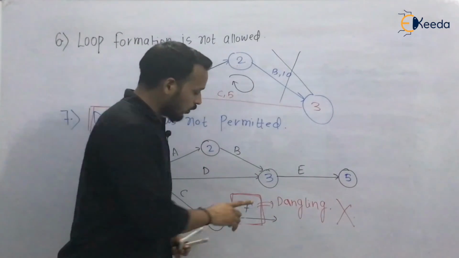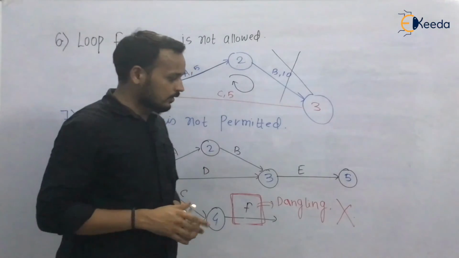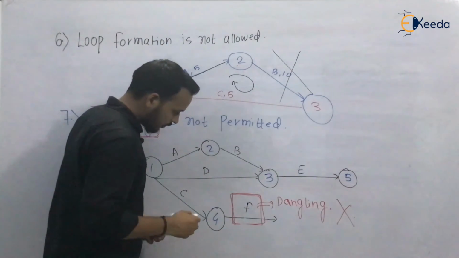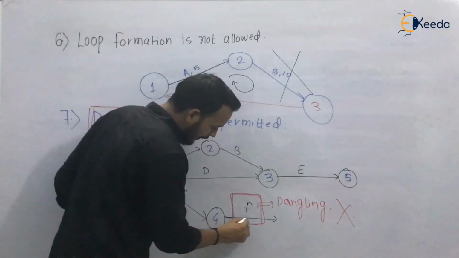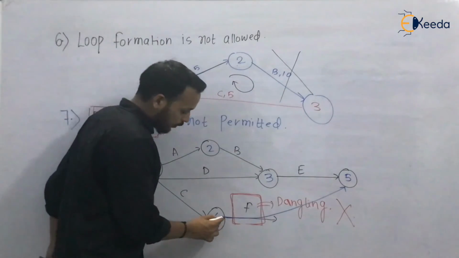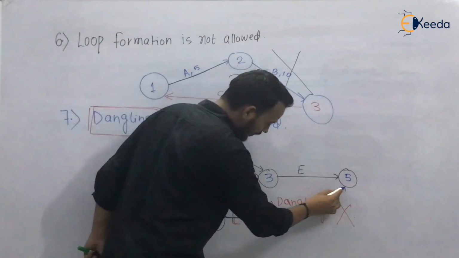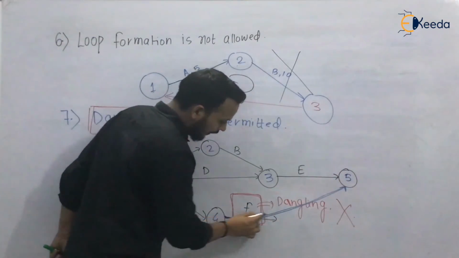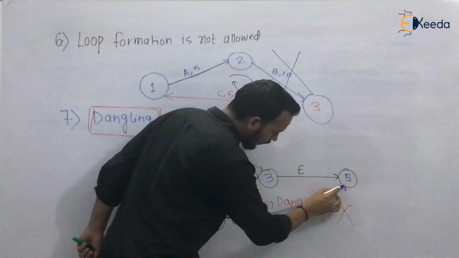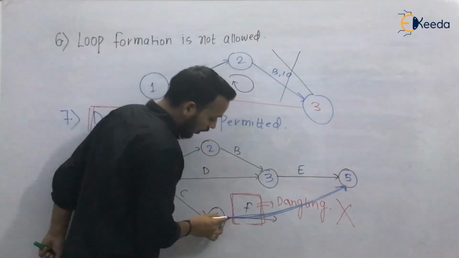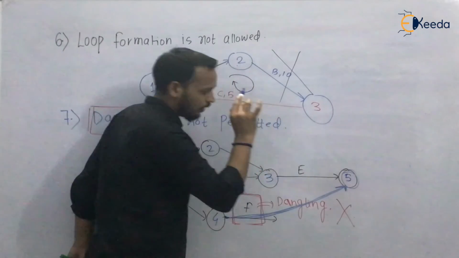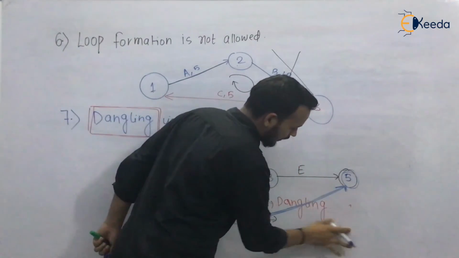So you have to correct it. What you have to do is simply terminate this activity F at event 5. Then this network diagram is correct.